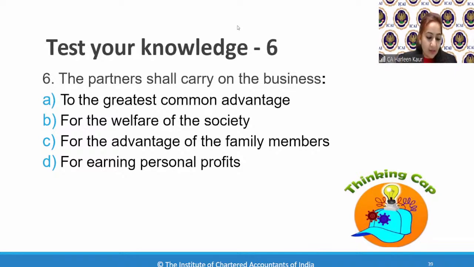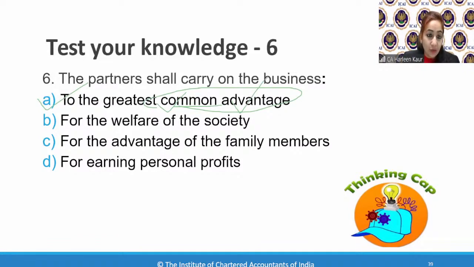So the answer to the sixth is A, to the greatest common advantage. I don't know why you're answering welfare of society. You have not opened the partnership. If you're doing welfare of society, then it is a charitable institution. It is not a partnership. So for the greatest common advantage, to do the business, to have a motive of earning profits.